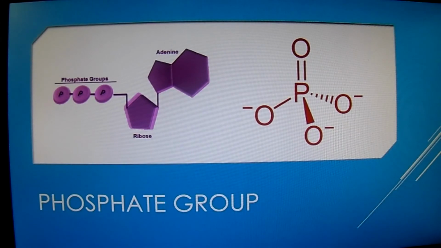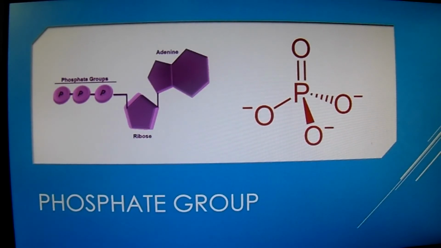The phosphoanhydride bonds between the phosphate groups have specific chemical properties that make them good for various biological functions. The hydrolysis of the bonds between the phosphate groups is thermodynamically exergonic in biological conditions.